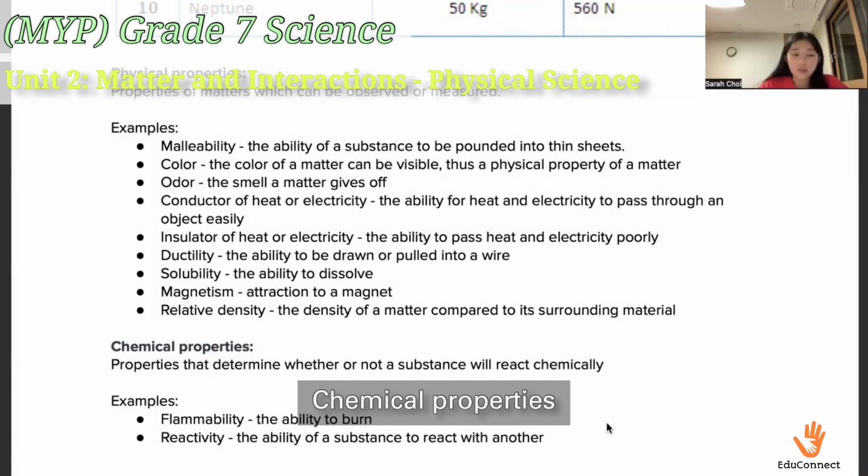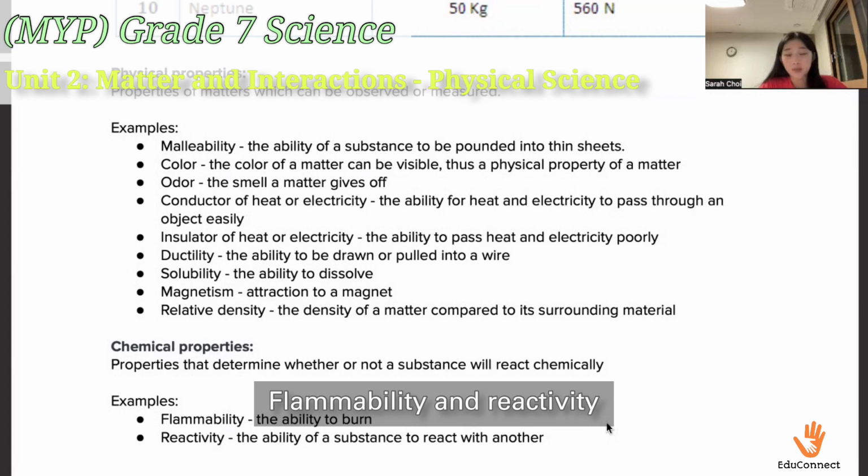Examples of chemical determiners are flammability, which is the ability to burn, and reactivity, which is the ability of a substance to react with another.